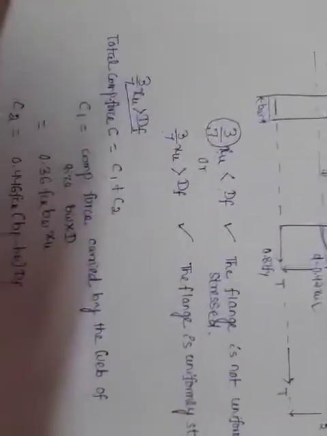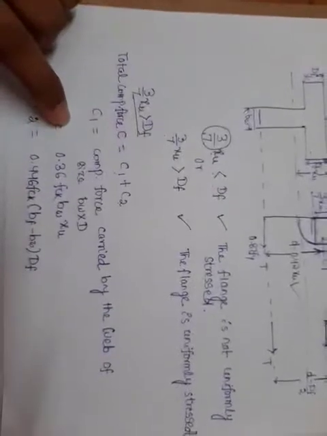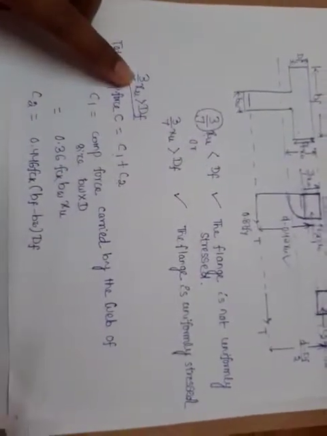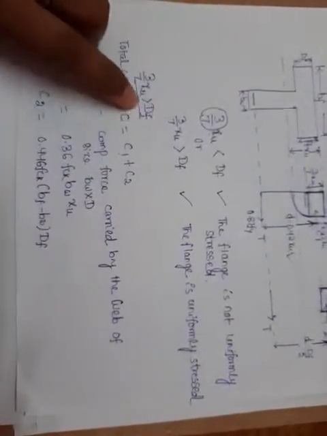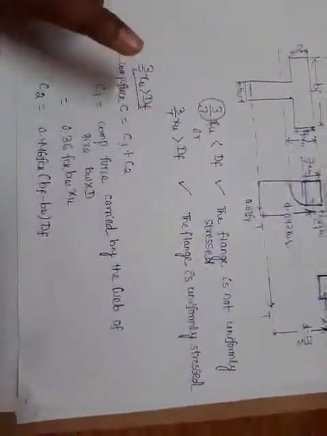Let us consider the first case, that is, the neutral axis lies in the web and 3/7 xu is more than Df. That means the flange is within the uniform stress block.